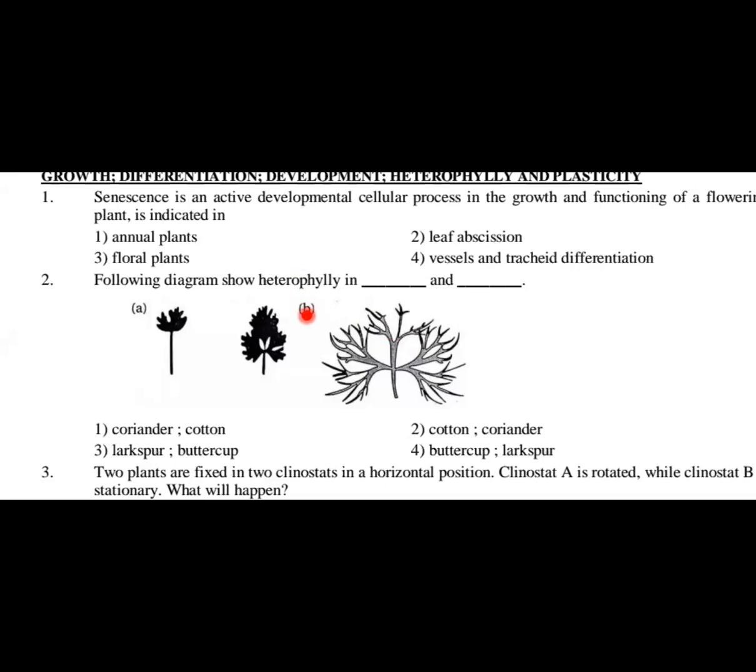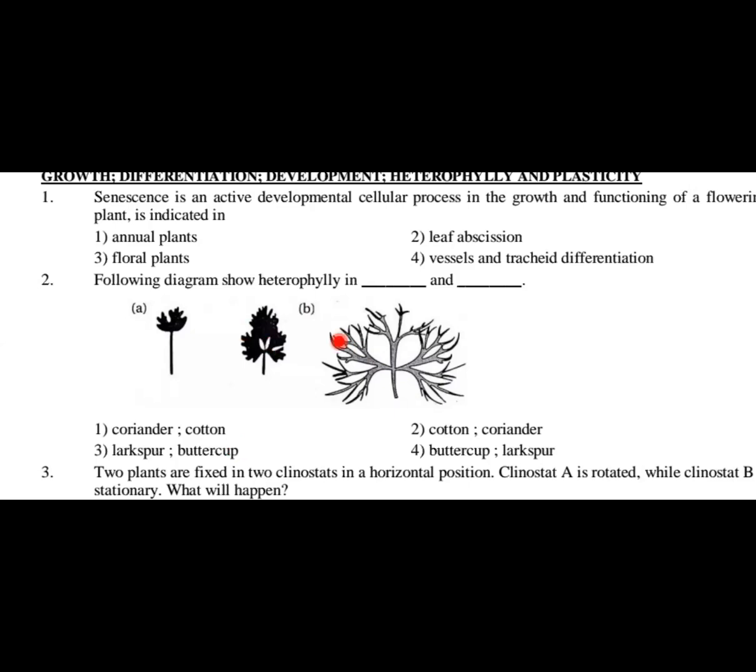So what is plasticity also? Plasticity is nothing but plants following different pathways with respect to changes in environmental conditions. The phenomenon is called plasticity, and under that we have heterophily as an example. So in the diagrams you are seeing, A and B, diagram A is for the plant larkspur, and diagram B is for the plant buttercup. There is a difference between the A and B diagrams.